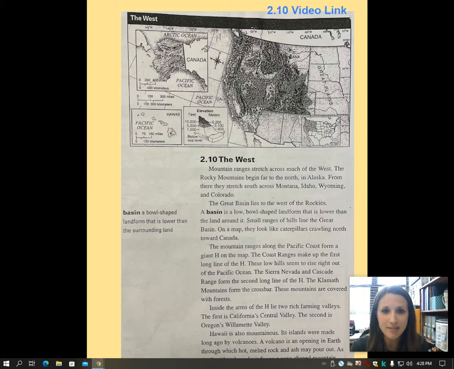Once again, check out this elevation map. Notice how the West and Alaska are the highest elevations that we see. So that's pretty interesting to notice. All right, here we go with the West.